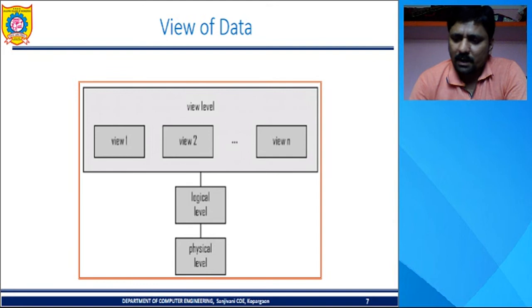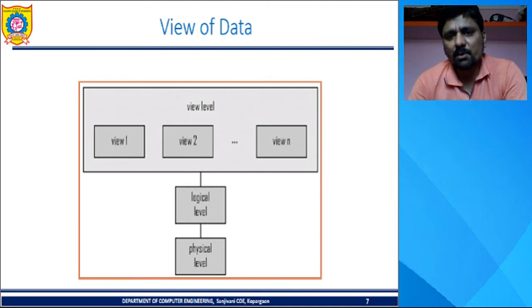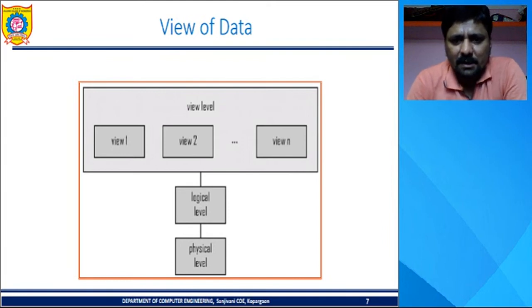Then we compared the file system with the DBMS database system. We saw the drawbacks of the file system and how these drawbacks can be overcome in database systems. Now let us move towards view of data. In this diagram you can see there are three levels of view. One is the physical level, second is the logical level, and third is the view level.